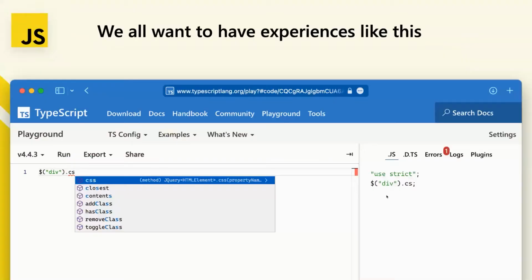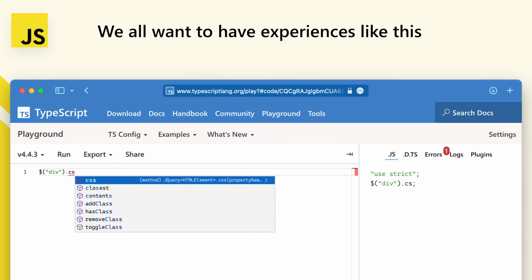But when you're working on code, you want to have an experience a bit like this, right? You want to be able to have a tool tell you that the CSS function exists on this object. You want a way to describe how this code works, but JavaScript, the language, does not have any sort of tools for doing that. And so, about 10-ish years ago, Microsoft looked at JavaScript and said, we're starting to build these really big projects in JavaScript, but we really want a way to define the inputs and outputs of functions, define how all these objects connect, and in doing so created a programming language called TypeScript.